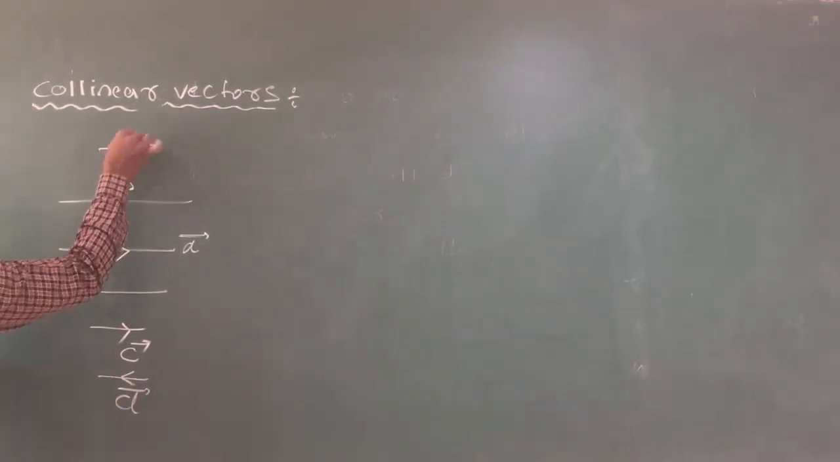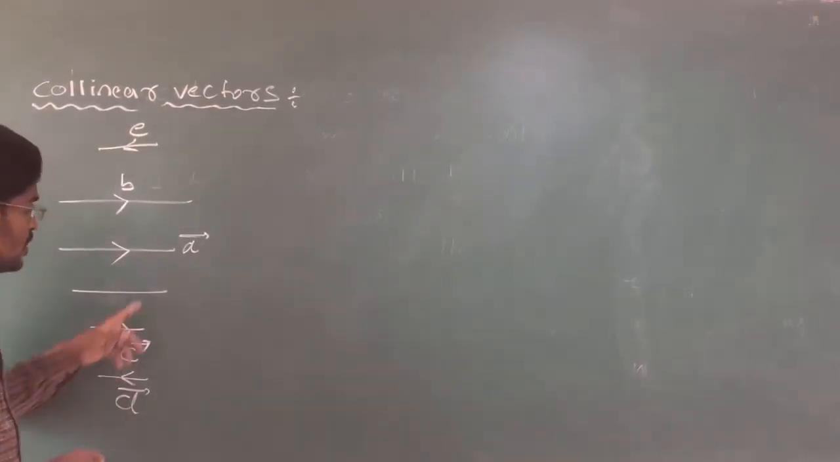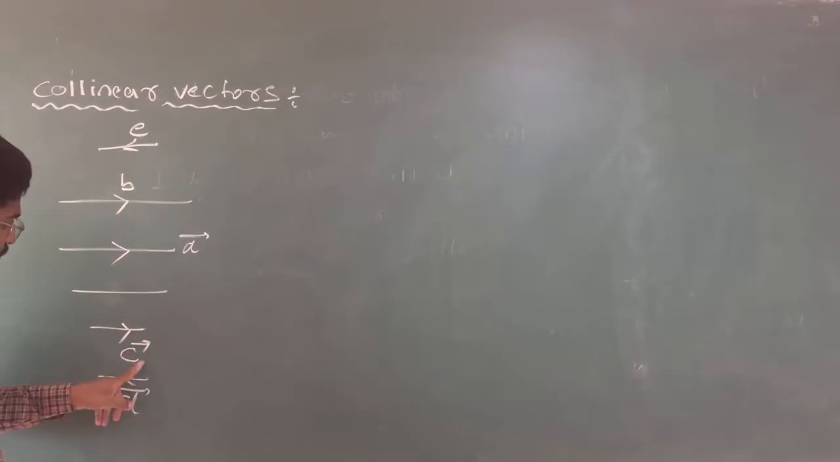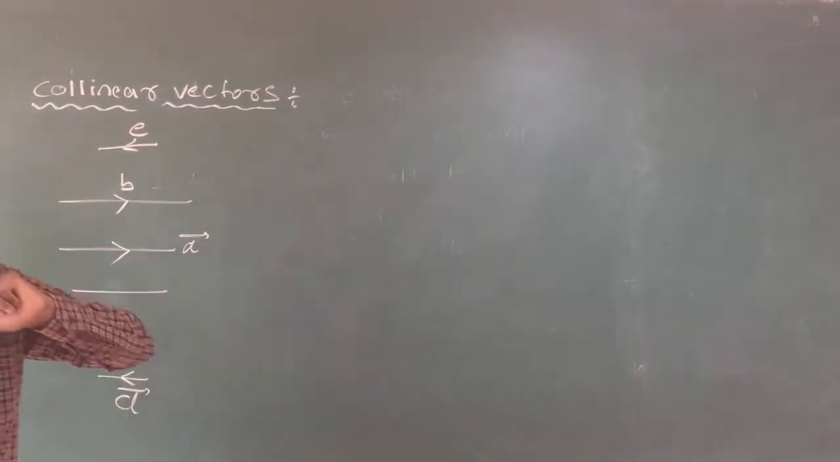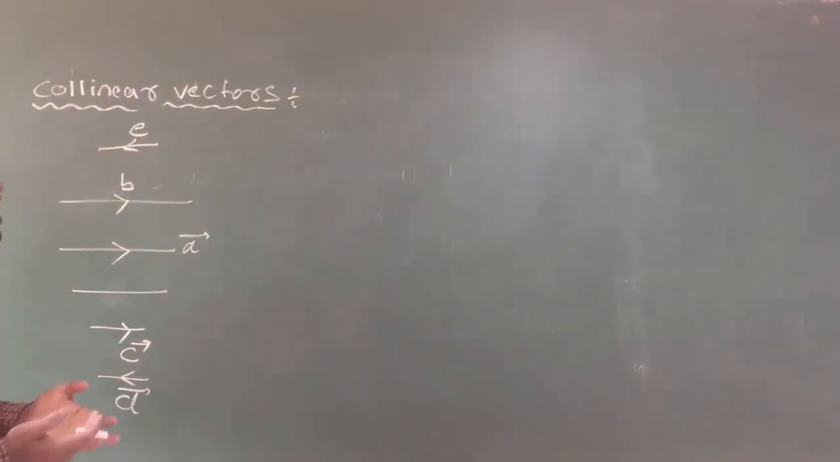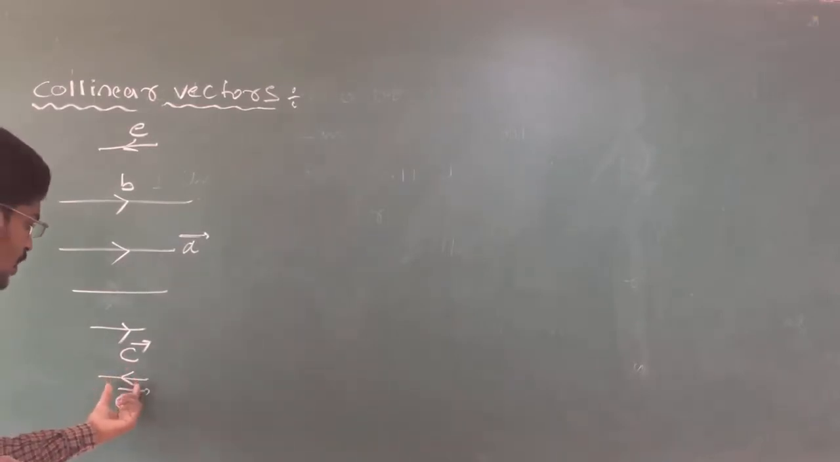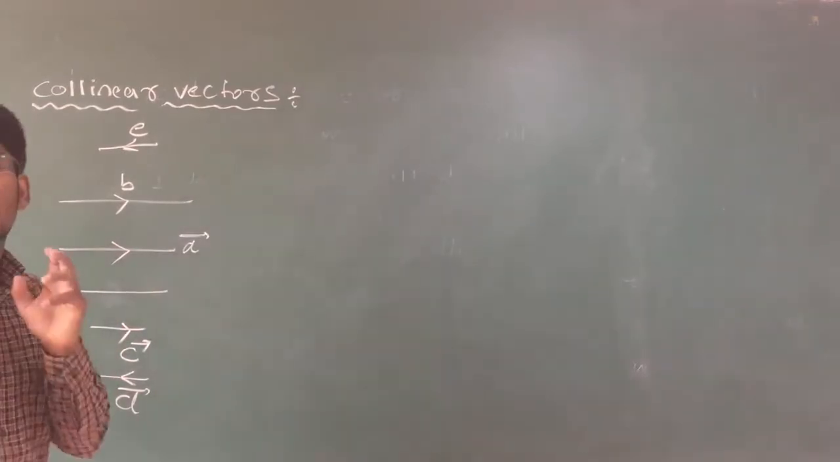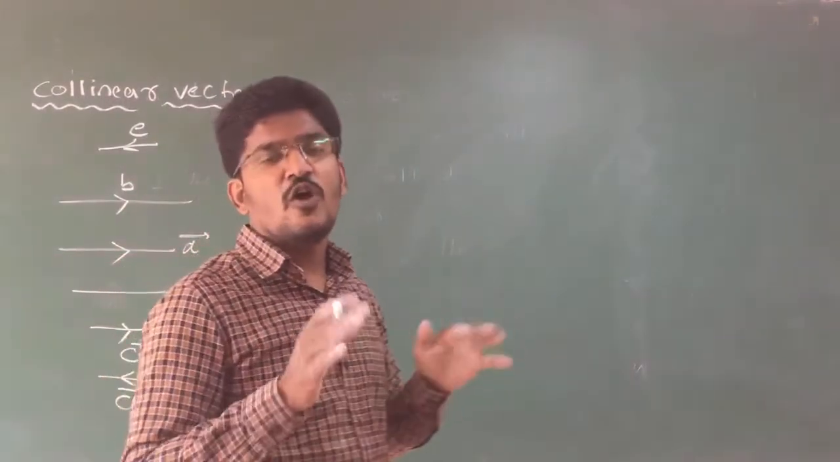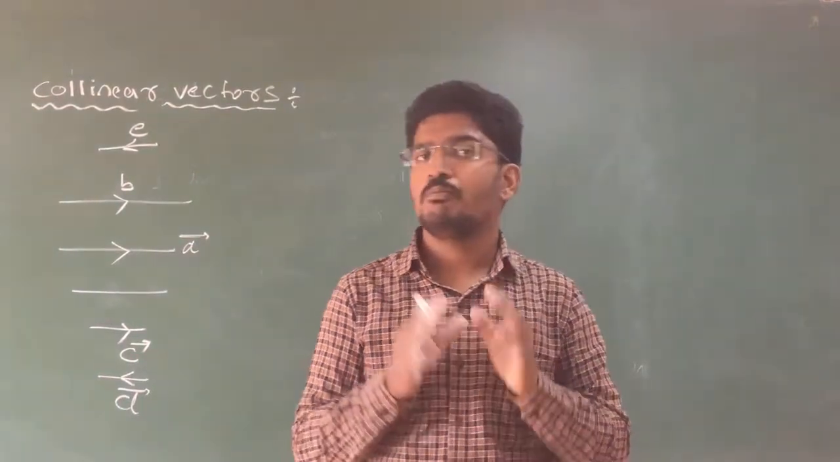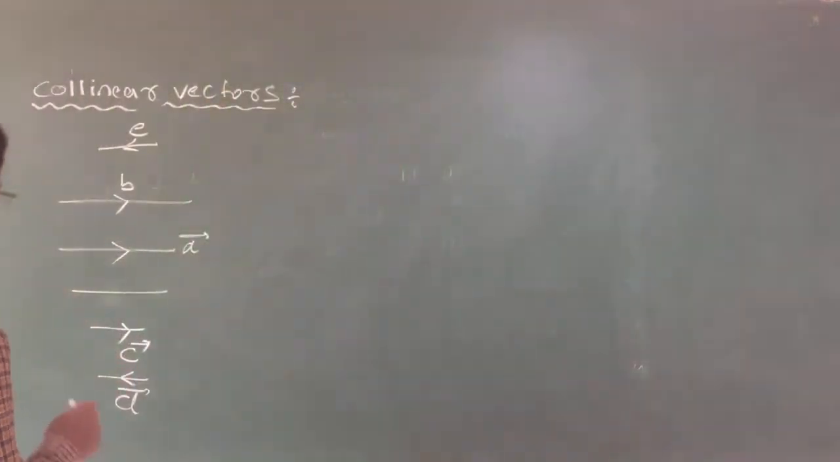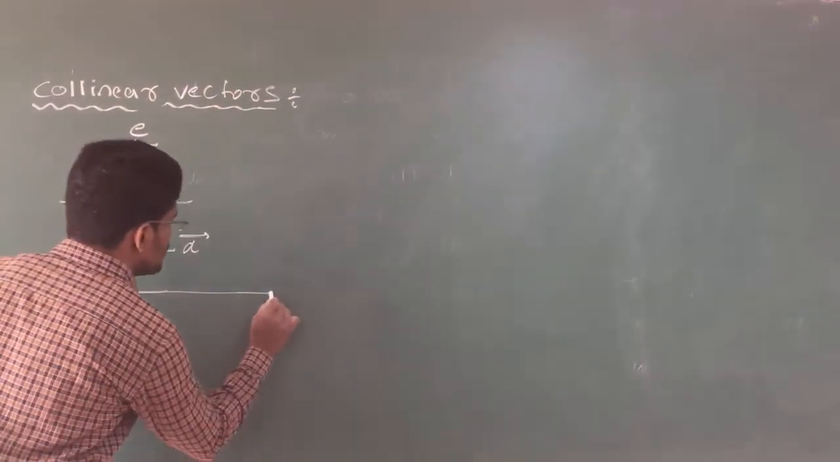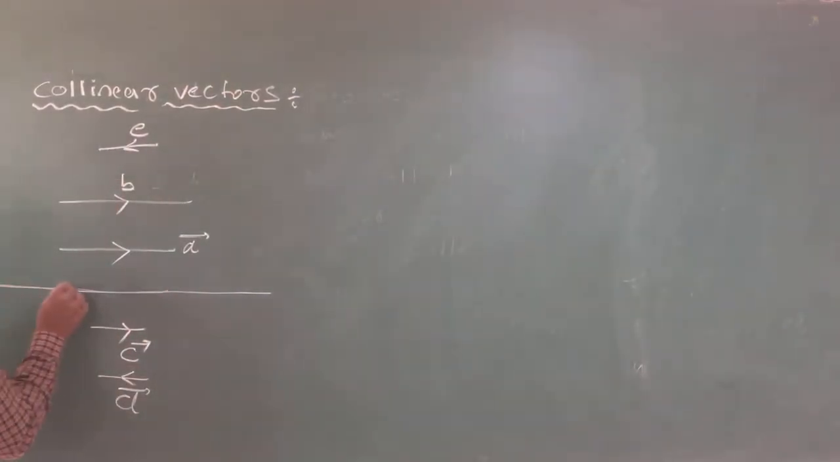I will draw vector E also. That means I have A, B, C, D, E. These 5 vectors. Clear? So these 5 vectors are not in the same direction, are not with same magnitude. See, this is small, this is little bit more, this little bit more. Clear? The length of all 5 vectors are different. The direction of all 5 vectors are different. Clear? But one common thing is they are parallel to the same line. They are parallel to the same line L. Are you getting my point?